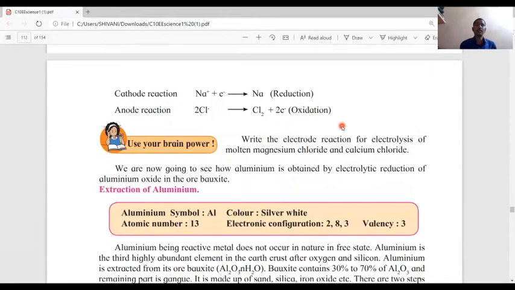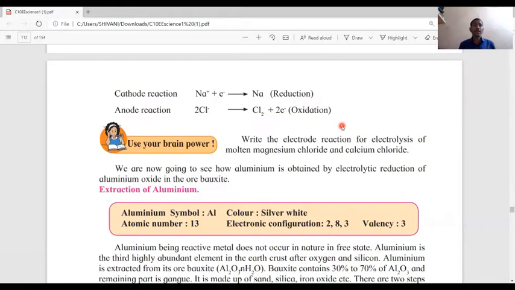Cathodic reaction. In the cathode reaction, there is a reduction of sodium ion, that is, sodium ion gets an electron to form sodium metal. That reaction is known as the cathodic reaction, or reduction.